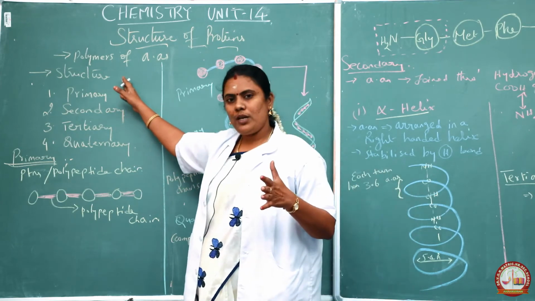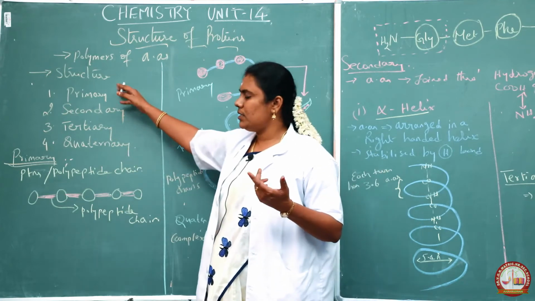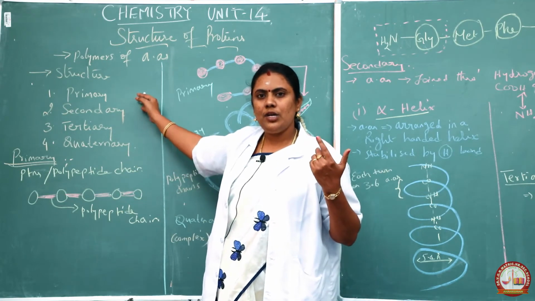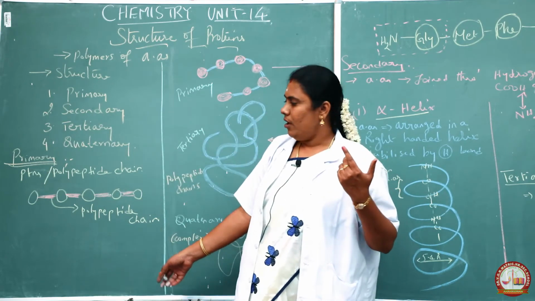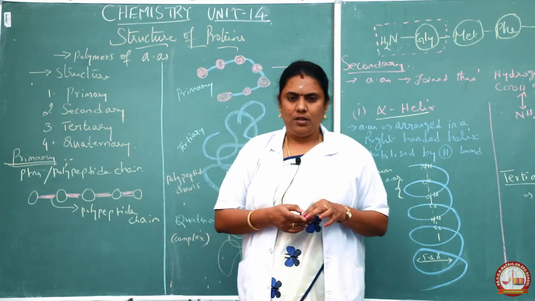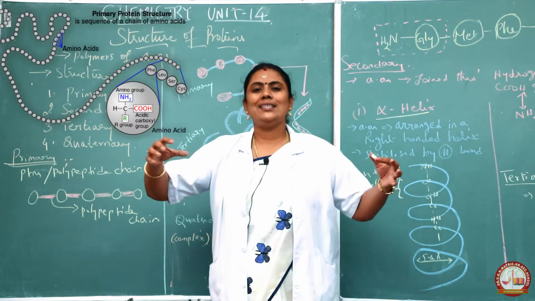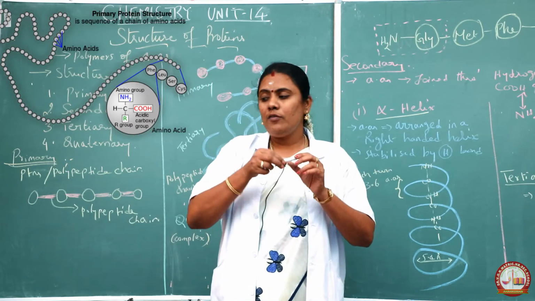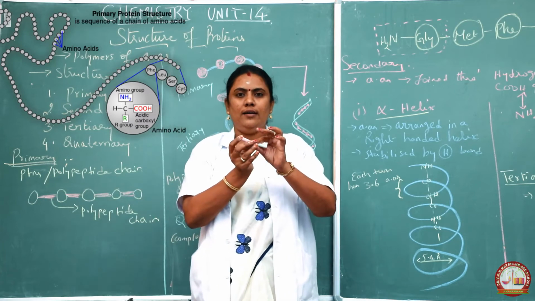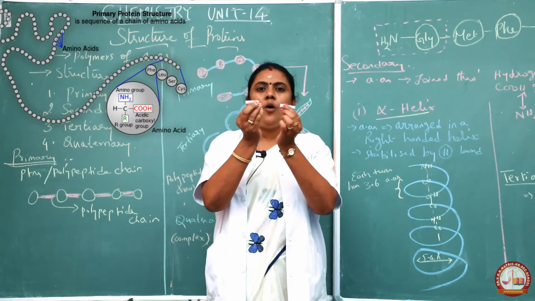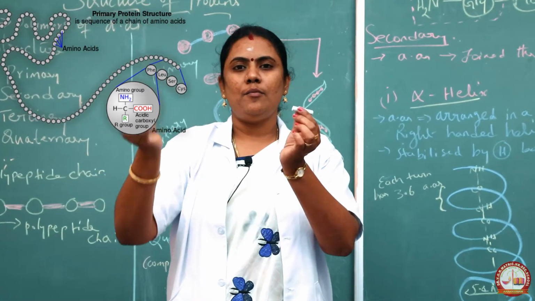The protein can form four important structures. One is the primary structure, second is the secondary structure, third is the tertiary structure, and fourth is the quaternary structure. When you go with the primary structure, how is it going to be? Initially, there are various amino acids. The individual amino acids will combine together and form a chain-like molecule.